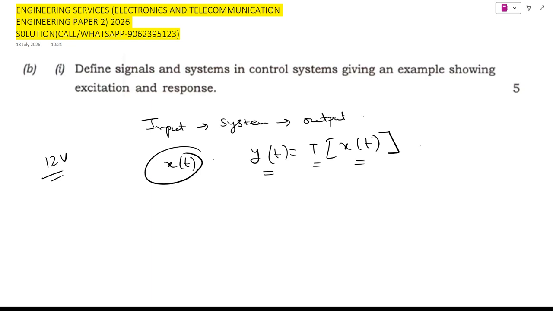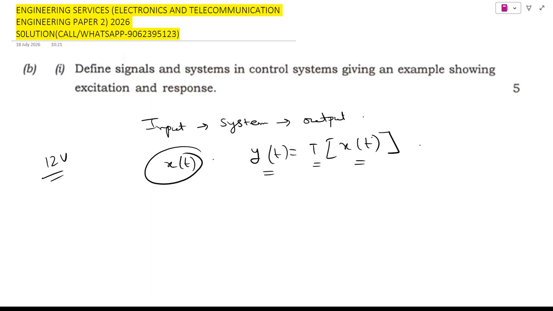Now, always remember the definitions. Signal is a quantity carrying information. System is a device that processes the signal. Excitation is the input applied to the system, and response is the output produced by the system. A signal is a time-varying physical quantity that carries information and acts as the input or output of a system. A system is a physical device or mathematical model that accepts an input signal, processes it, and produces an output signal according to the specified relationship. The input signal applied to a system is called the excitation, and the output produced by the system due to the excitation is called the response.